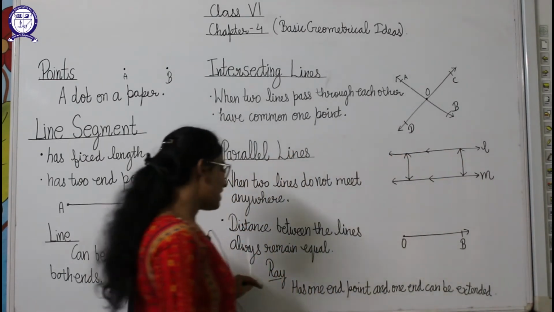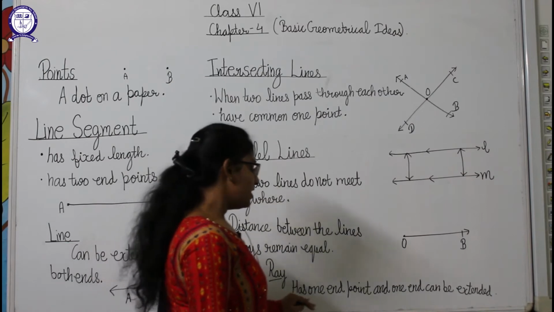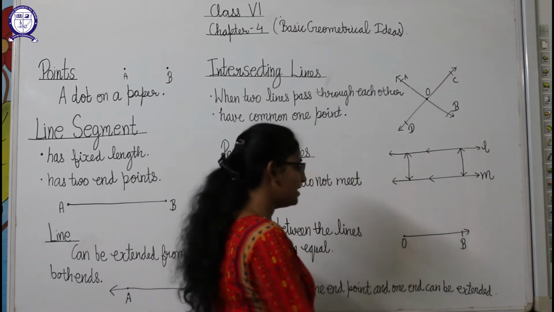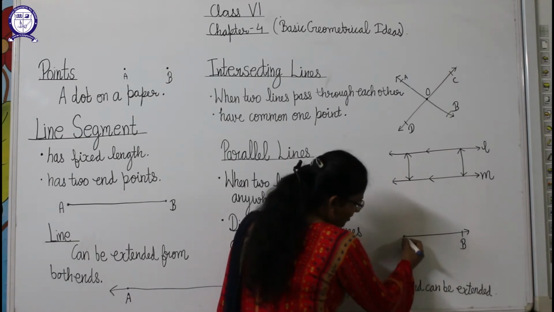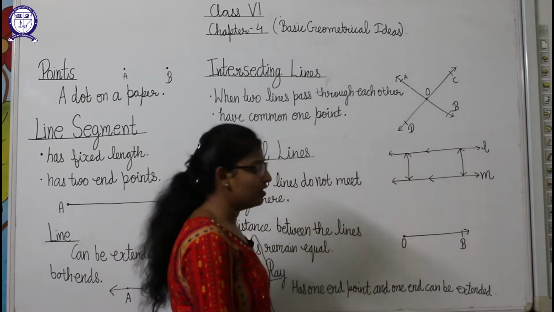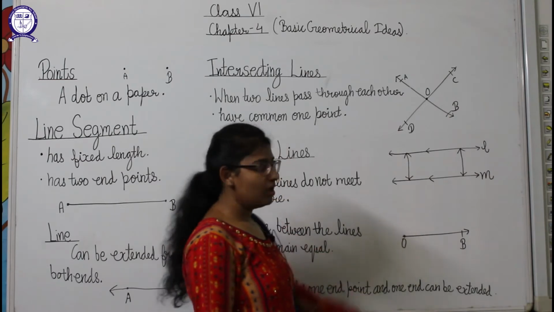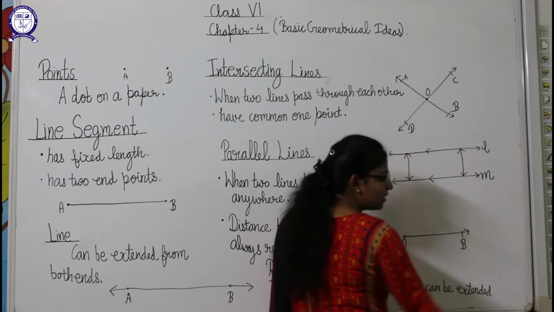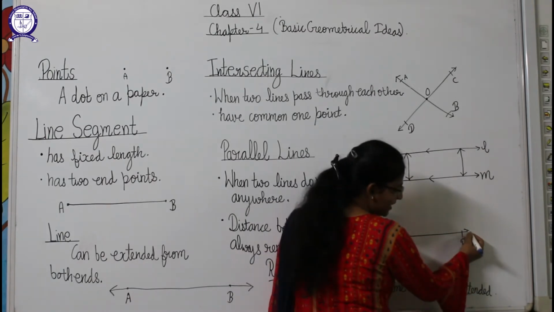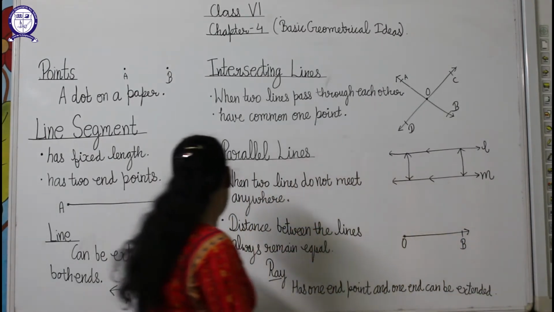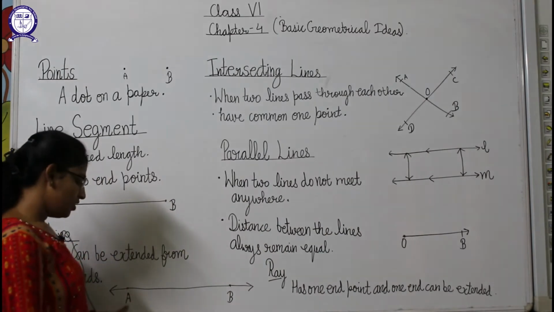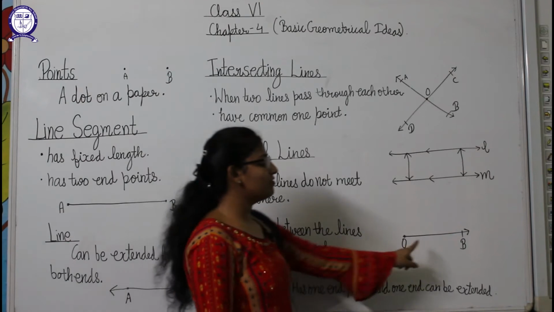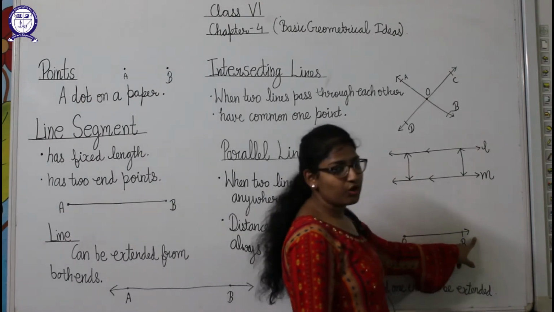Now the last one is ray. What is a ray? It has one end point and one end can be extended. Like this is the end point, from here we can extend it, and I marked it as O, and this is point B and this can be extended up to anywhere, that's why I marked an arrow here. Like in the case of a line, we can extend it from both ends, but in the case of a ray we can extend it in one direction only.